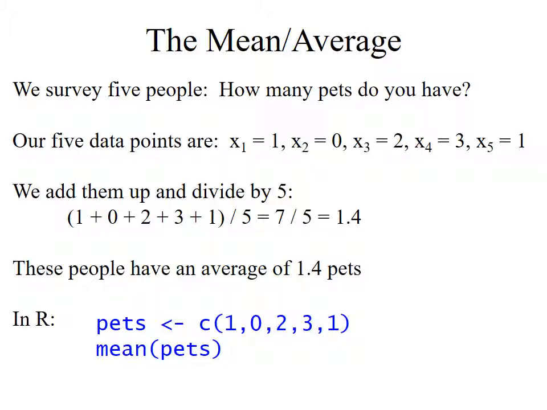If I want to compute the mean of that, I add them all up and divide by 5. 1 plus 0 plus 2 plus 3 plus 1 is 7. 7 divided by 5 is 1.4. Therefore, I can conclude that among these 5 people, we have an average of 1.4 pets. R, of course, is wonderfully adept at computing all these sorts of things. First I would create my variable, pets, as a list of numbers, 1, 0, 2, 3, 1, and then I apply the command mean to that, and it will quickly and easily compute that the average of this list is 1.4.